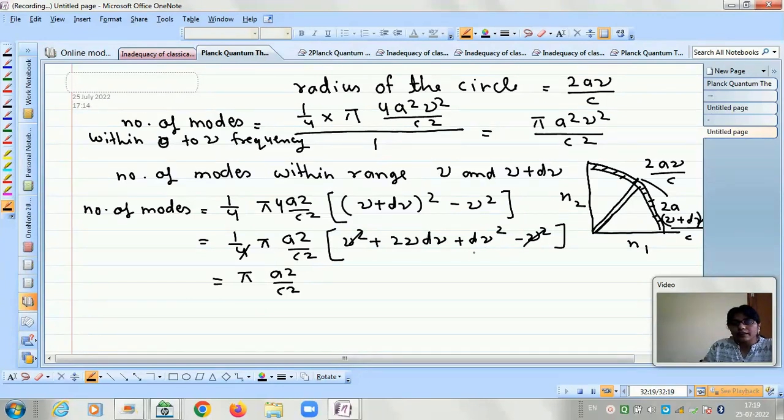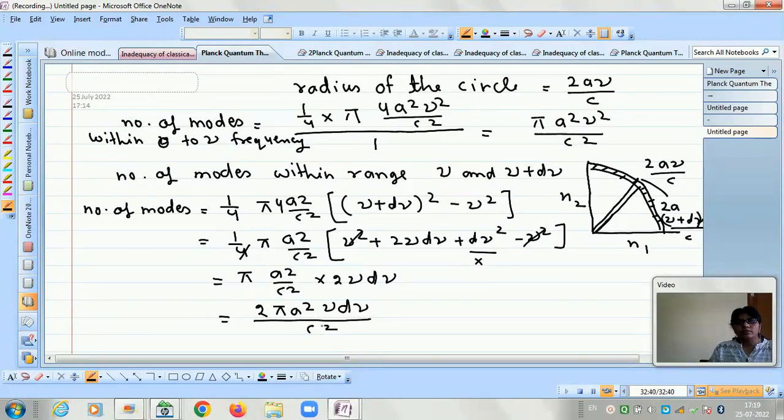So we can neglect this, and we are left with only 2 nu d nu. So now the number of modes is 2 pi a square nu d nu divided by c square. So this is the result. The number of modes within the range nu and nu plus d nu is given by 2 pi a square nu d nu by c square.